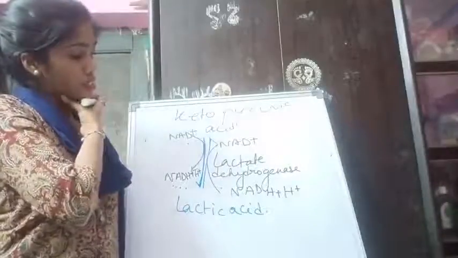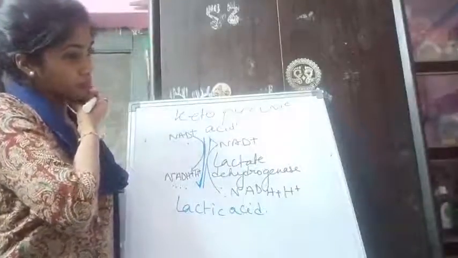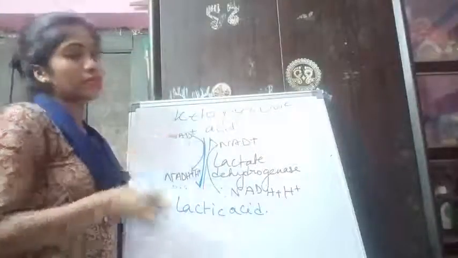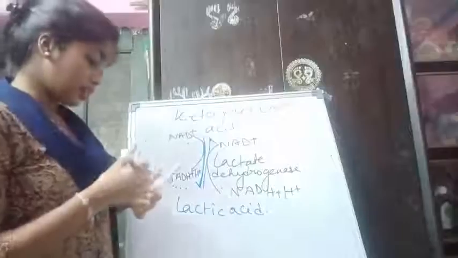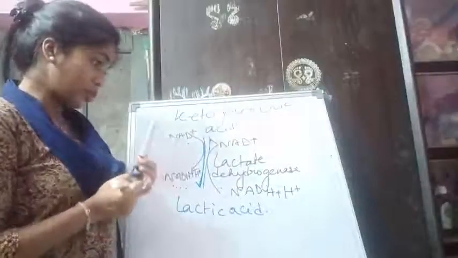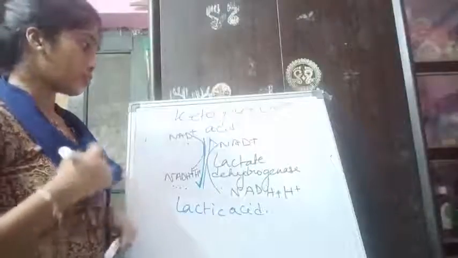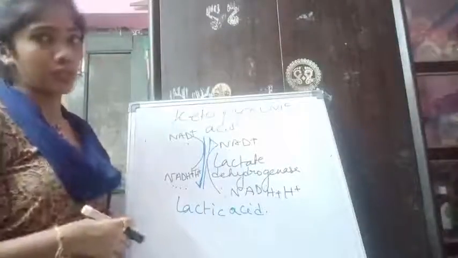The advantage in case of glycolysis is you can remember the names of the enzymes and the involved cofactors and coenzymes with logic. You don't need to memorize. The next metabolic cycle we will discuss is the Krebs cycle.